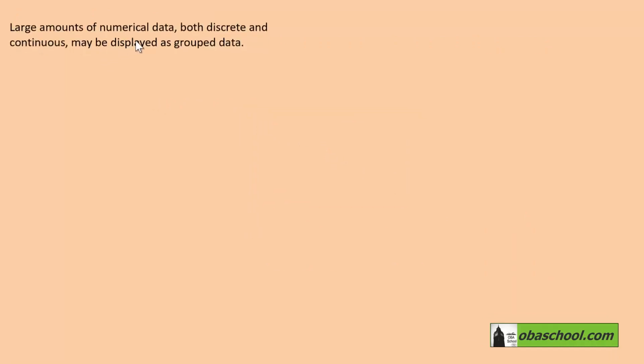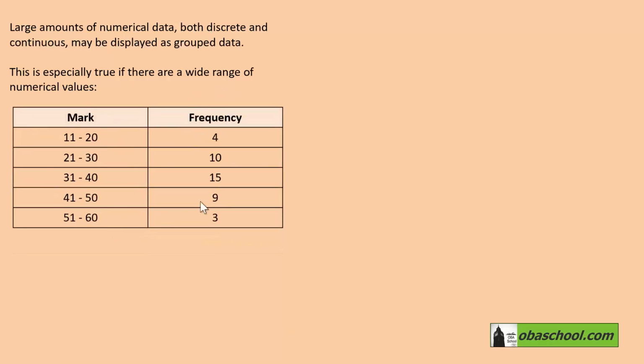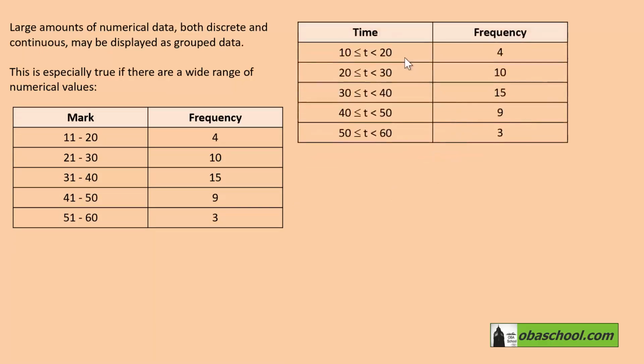Large amounts of numerical data, both discrete and continuous, may be displayed as grouped data. This is especially true if there are a wide range of numerical values possible. For example, marks from a test, or the time taken to do an activity. The 50 and 60 here are known as class boundaries. Note how the 60 is not included. So if you could get exactly 50, it would be in this class and not in this one.